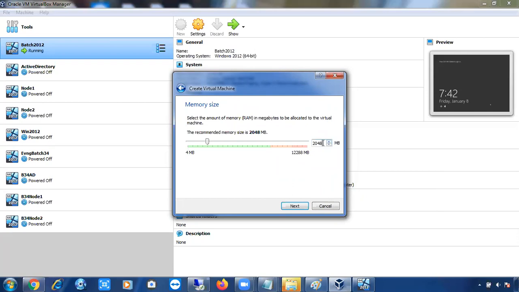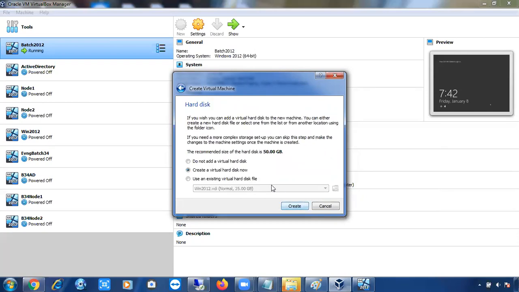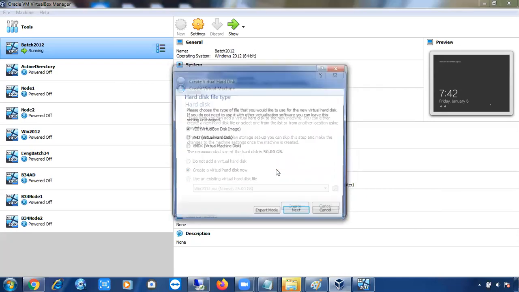If you want to allocate 3 GB, 1024 into 3, 3072 MB, like that, 4096 MB, like that you can give in MBs, right? Already 2 GB is selected, so I'm not changing anything. It is going to create a virtual hard disk now. Make sure you have selected this option, create a virtual hard disk, create.